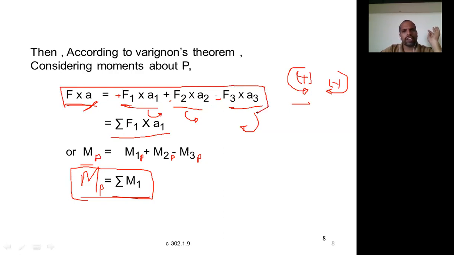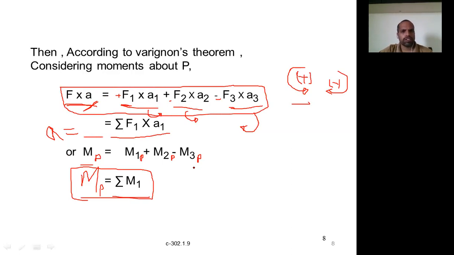So use Varignon's theorem and calculate the unknown A. If you want to know any unknown, it can be anything: unknown forces, the resultant force or a distance, whatever it is, you can calculate it by applying Varignon's theorem.